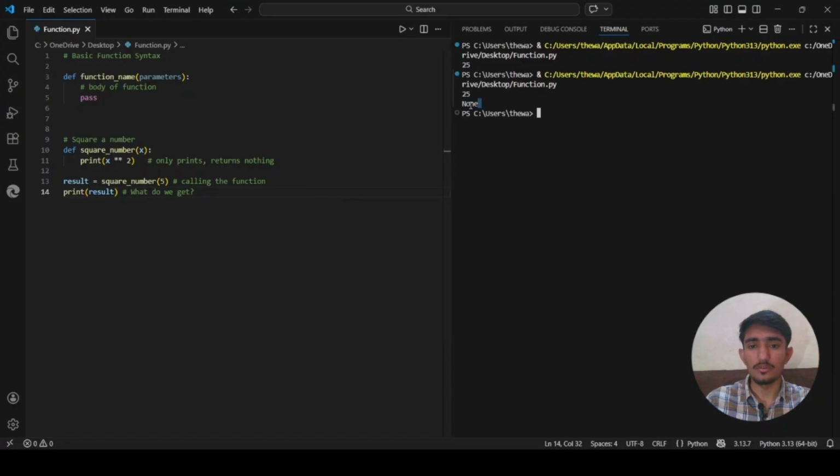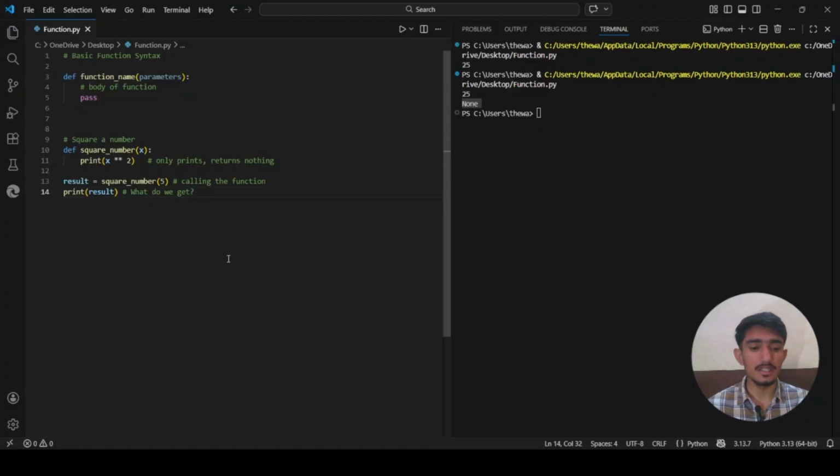We get quote unquote none. Did you notice that we got 25 printed from inside the function, but when we try to print the result, we get none? Why? Because a print inside a function just displays a value on the screen. It does not give anything back to the caller.